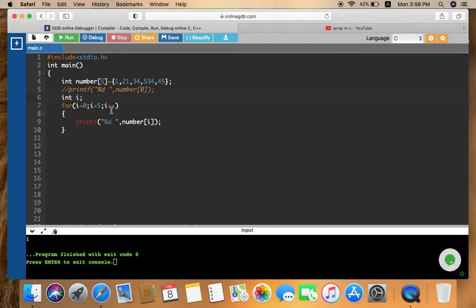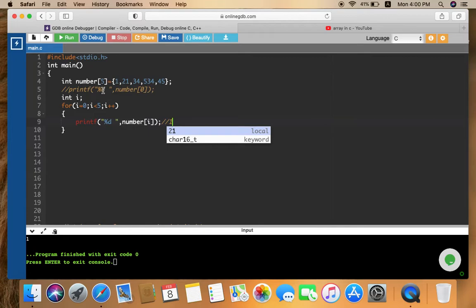And then I am incrementing the value of i each time. So see here how this is going to work. When i is equal to 0, the condition becomes true because 0 is less than 5. So the compiler enters inside the loop, reads this statement and understands that in number, this i is replaced by 0. So in number at the 0th position, whatever value is there, I have to print it. So 1 is printed as output. I am writing here in comments, 1.